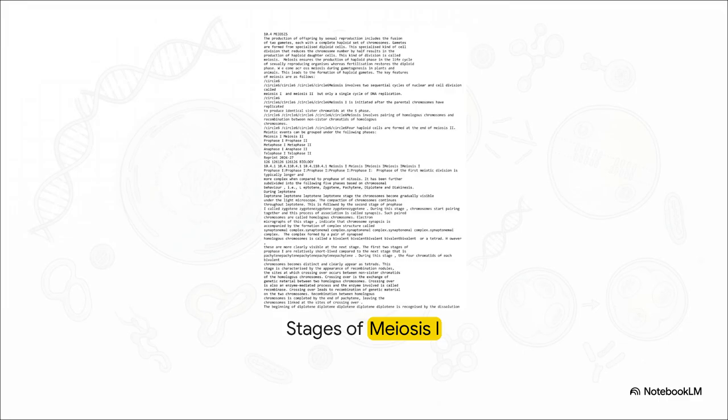Now, the absolutely crucial difference here lies in how they separate during anaphase I. Unlike mitosis, where centromeres split and sister chromatids separate, in meiosis I, the sister chromatids remain firmly attached at their centromeres. Instead, the entire homologous chromosomes are pulled apart to opposite poles. This is the exact moment the reduction happens. Each pole is now receiving only half the chromosome number of the parent cell. After this, the cell goes through a short resting phase and then enters meiosis II, which honestly looks almost exactly like normal mitosis, finally splitting those sister chromatids apart.